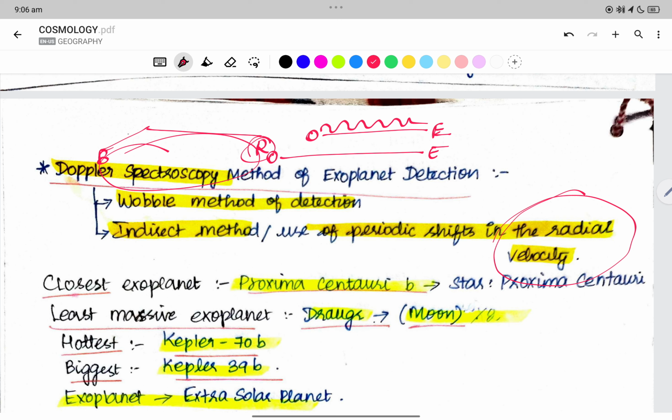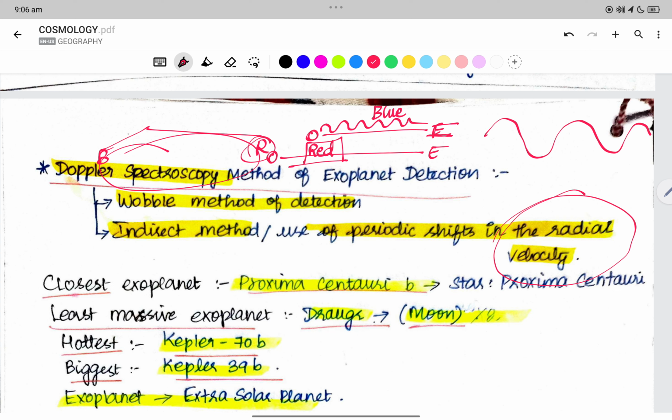Now when the star is near to us, we have blue light, and if the star is far away, we receive red light. This is how we analyze spectroscopy.